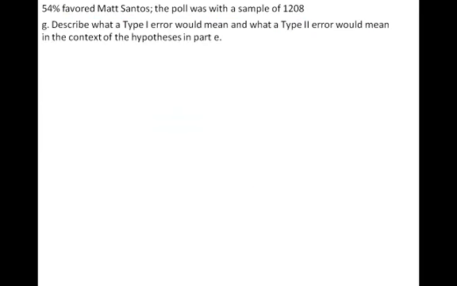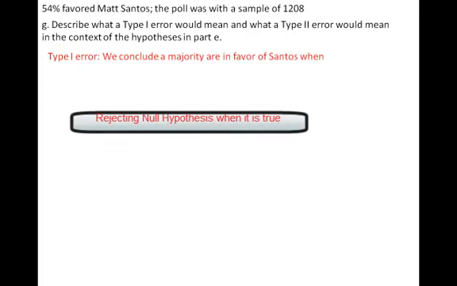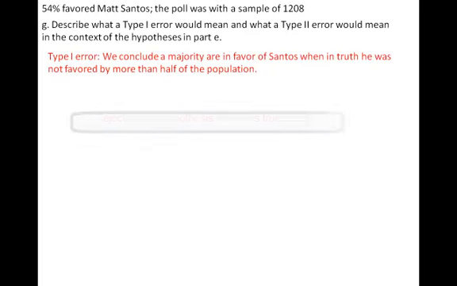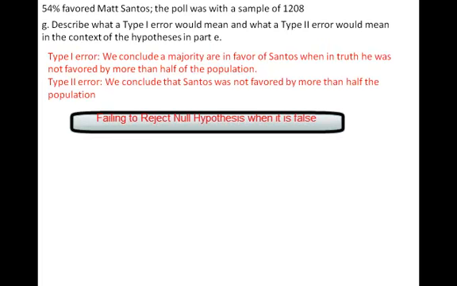Question G asks you to describe what a type 1 error would mean and what a type 2 error would mean in this context, for these hypotheses we just stated. So type 1 would be concluding that a majority are in favor of Santos, when really he was not favored by more than half the population. Type 2 would mean concluding Santos was not favored by more than half, when in truth he was.